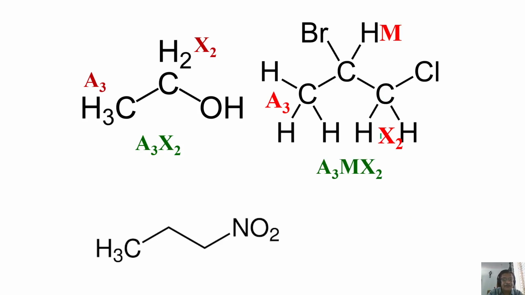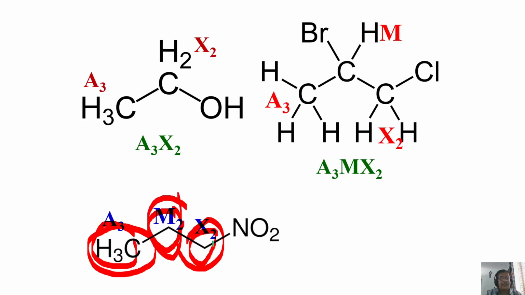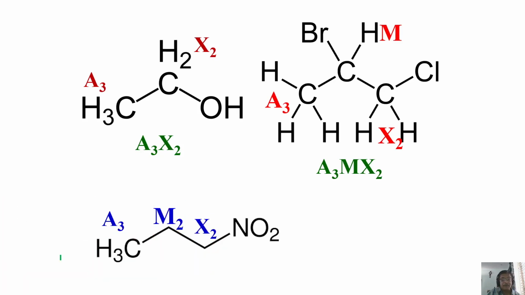Very easy to analyze. We have CH3 protons, it is A3. This is CH2 and CH2. What do you call this spin system? Very simple. A3M2X2. The reason is nitrogen pulls this one far away. This is X2 and this CH3 is high field, CH2 comes somewhere in between. So I call this an A3M2X2 spin system. Okay,